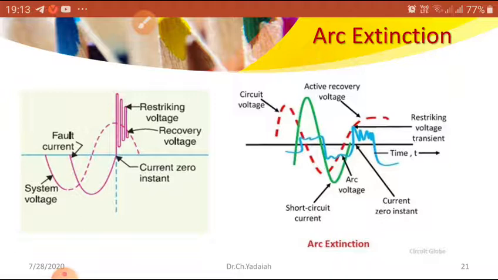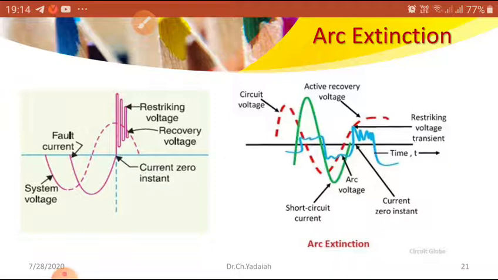During the fault time, what is the fault current, what is the arc voltage, what is the current flowing in the arc? At that condition, what is the voltage developed between the fixed and moving contacts, what is the restriking voltage, what is the recovery voltage? You have the terms related to this, you should know something. Now based on these things you have some basic idea of the recovery voltage, the arc voltage and the current zero instant.